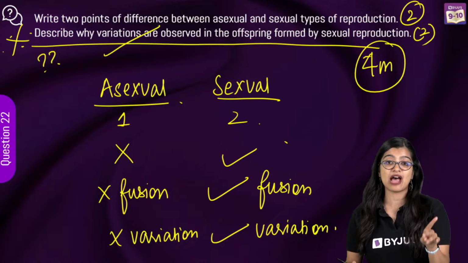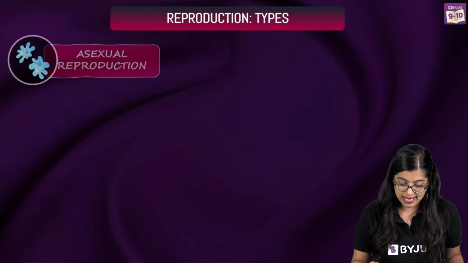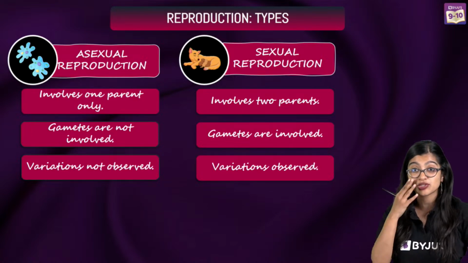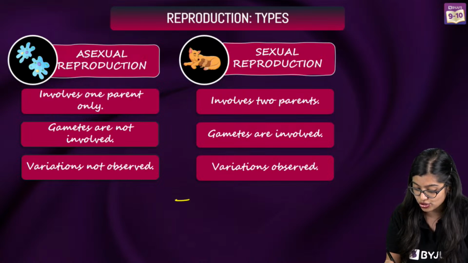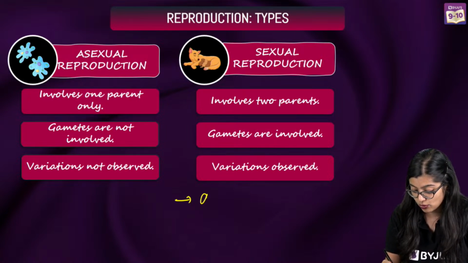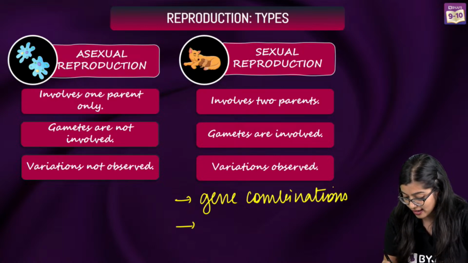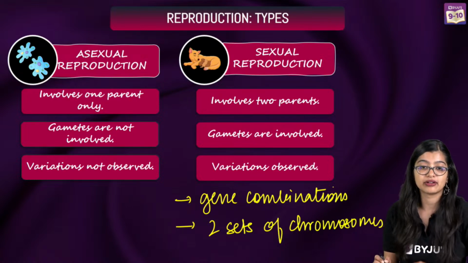So you'll have to write this answer down, very, very important, okay? So here, main point of difference is of course these, but the main thing you will also have to write down is that in sexual reproduction we observe variations because of course we know that there are new gene combinations, and we also know that there are two sets of chromosomes coming in from both the parents, right?